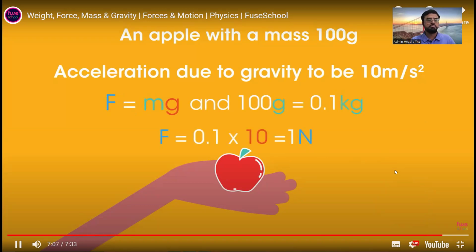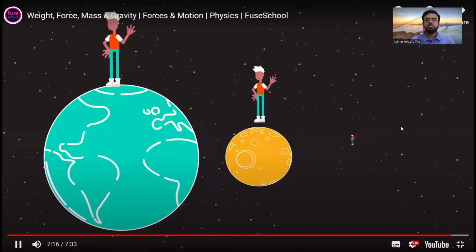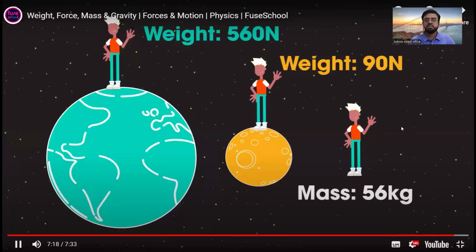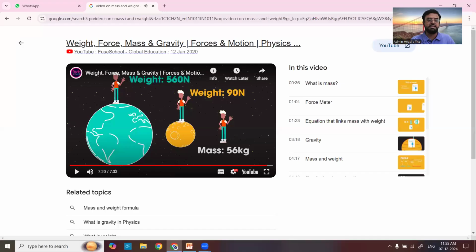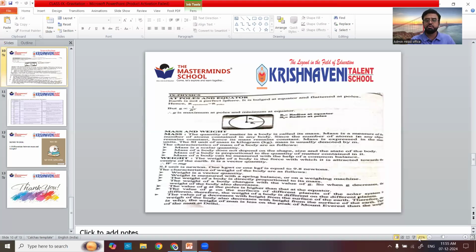And it was the falling apple that gave Isaac Newton the idea in the first place. How about that? And just remember, our mass always stays the same, but our weight can change. That's all. So this is a clear explanation about the mass and weight, which we're going to see now.